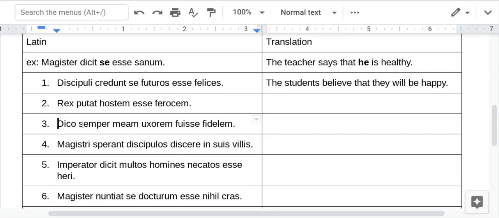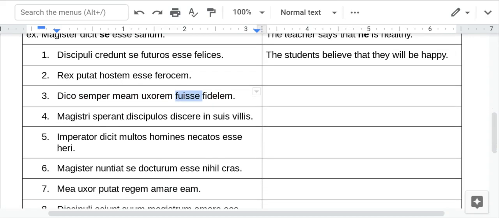So I always say that my wife, and now here's your infinitive, and it's a perfect infinitive. It's from the verb to be, so you just need to say to be in the past. I always say that my wife was or has been faithful. I always say that my wife has been faithful. It's probably the best, or was is fine. Any past tense translation for that is good.